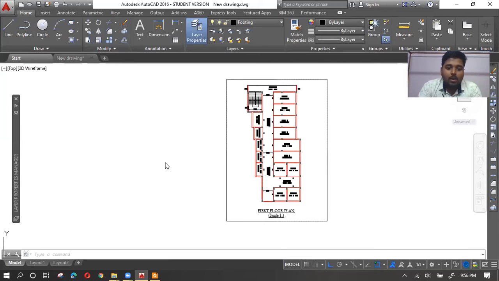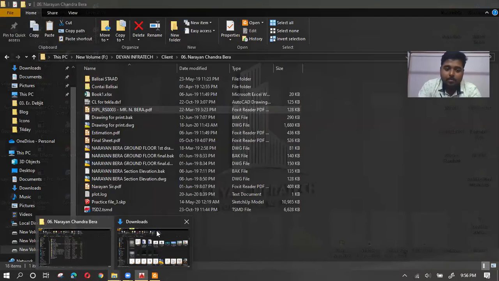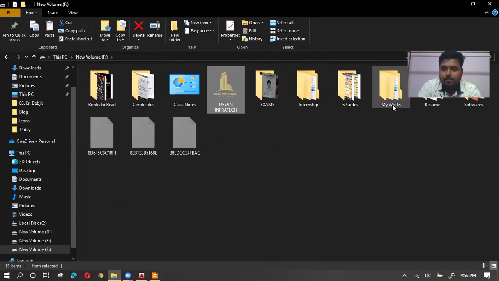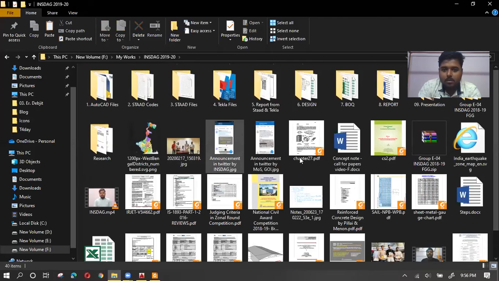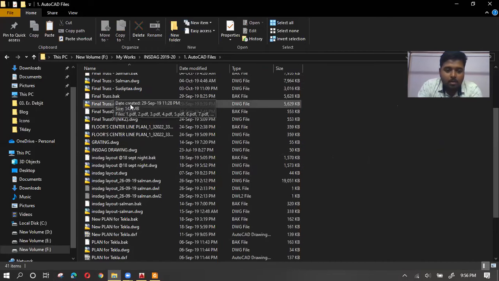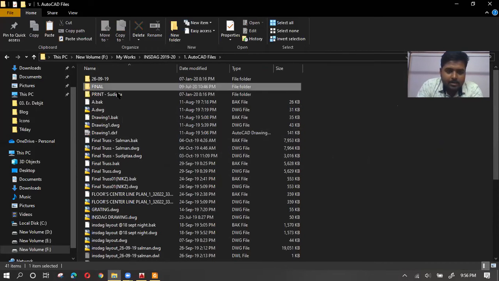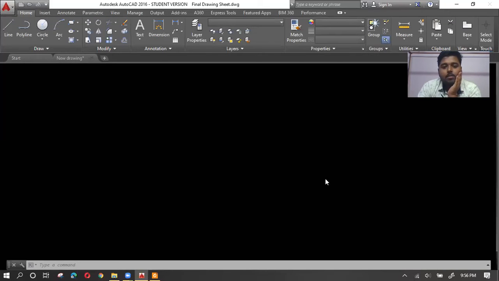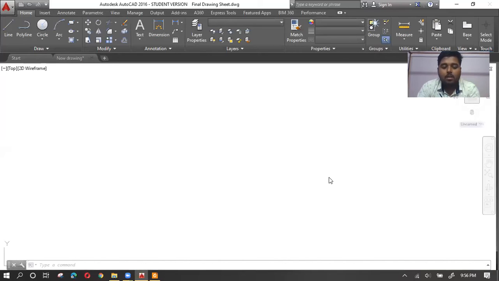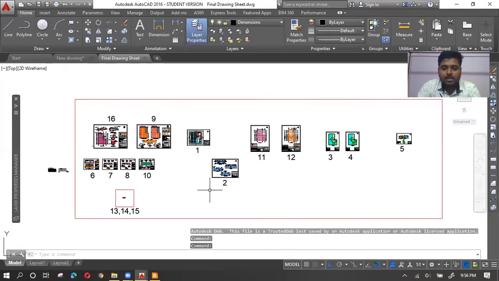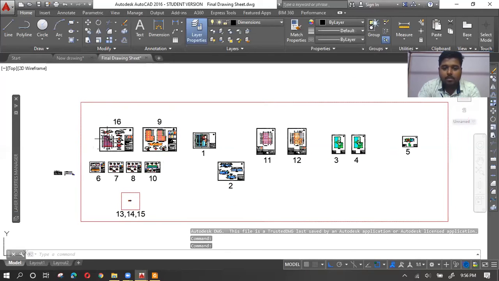If you look at my drawings, I'll give you a very perfect example. Is my screen visible? Yes. Okay, for example, let me show you. This is the project that I won. This is the project for INSDAG actually. We won this national award, the civil designing challenge. It was on steel; we had to design a food grain godown basically. So these were the 16 drawings that I prepared for the competition.